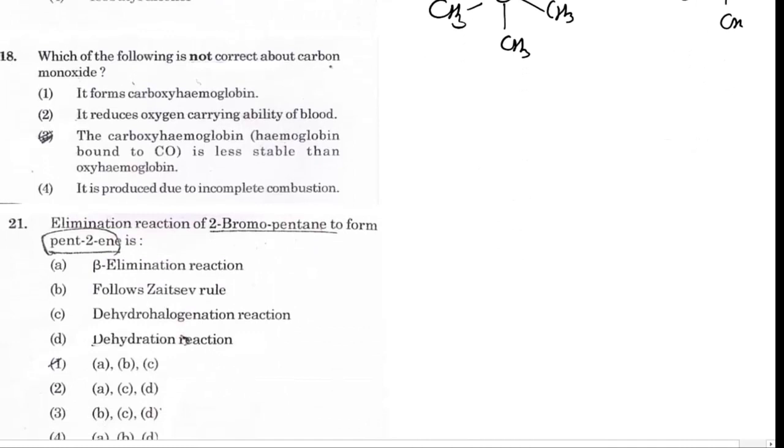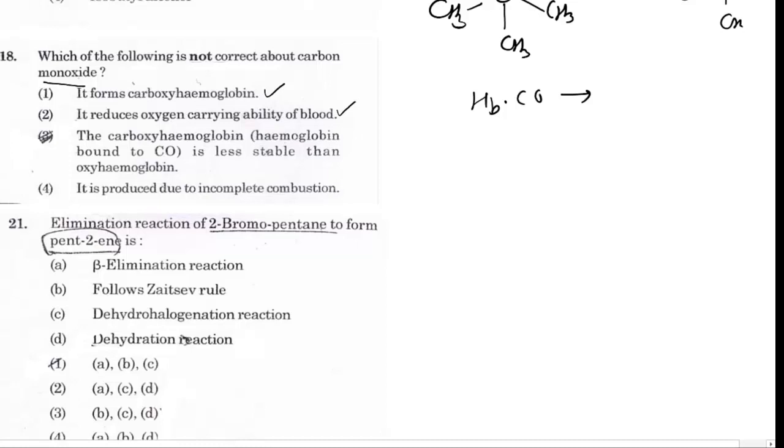Which of the following is not correct about carbon monoxide? It forms carboxyhemoglobin. Yes, this is correct: hemoglobin on reacting with carbon monoxide forms carboxyhemoglobin. It reduces the oxygen carrying ability of blood? Yes, because hemoglobin is converted to carboxyhemoglobin, which is a more stable complex than oxyhemoglobin, and hence it reduces the oxygen carrying ability of blood.